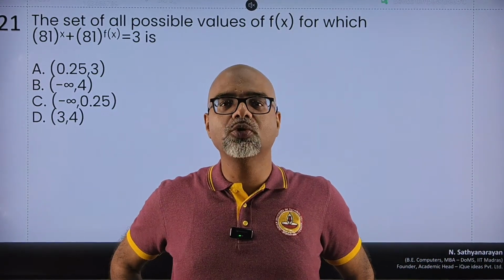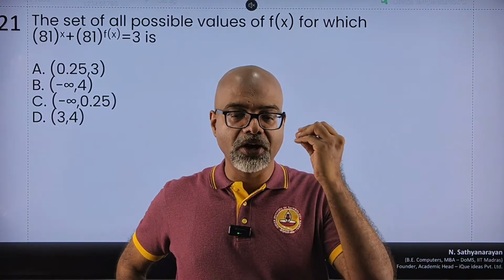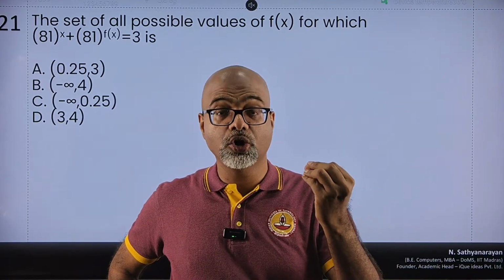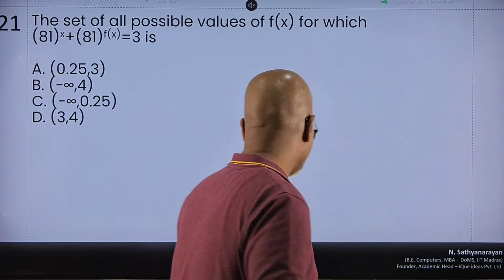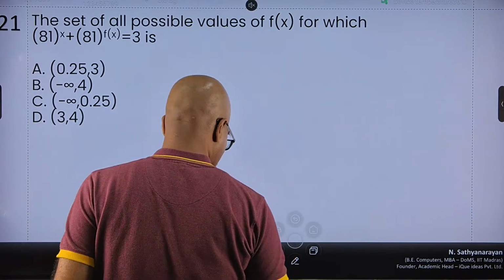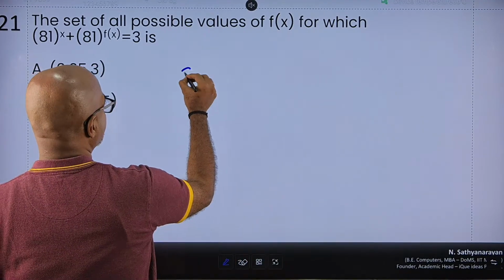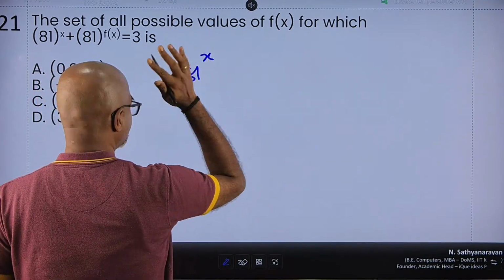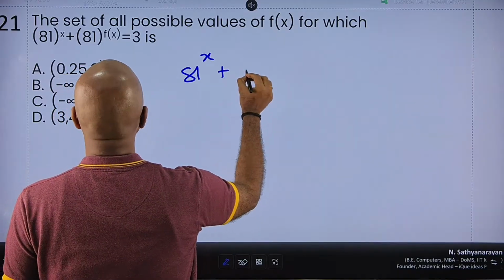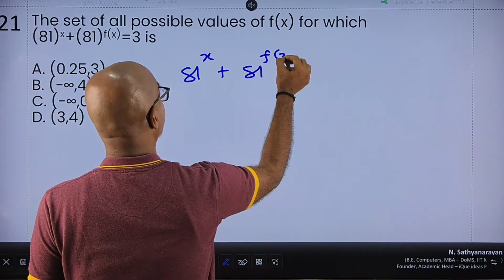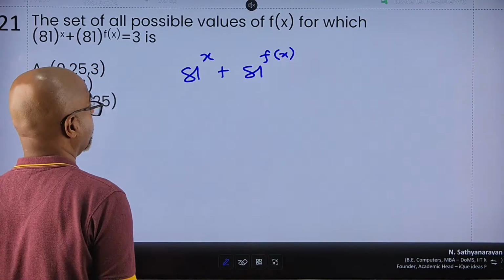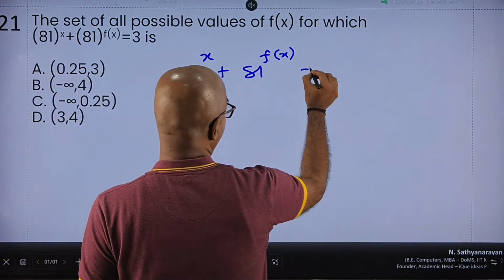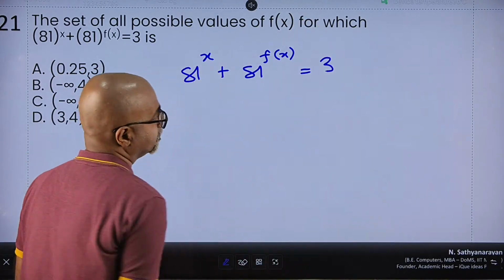Absolutely nothing to be solved, but 100% we have to rely on concepts to get this one. Let's understand what the question says. There is a number 81 raised to x, x is some random number, plus 81 raised to the function of that number, and I don't even know the definition of the function. Great. But I know the sum is equal to 3.